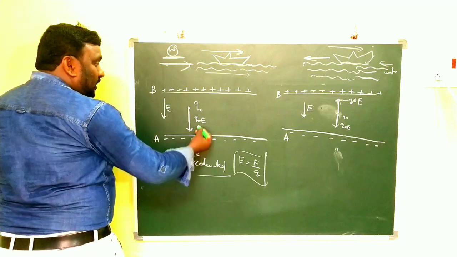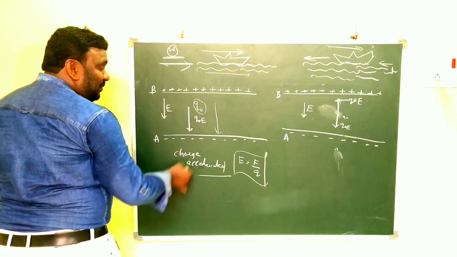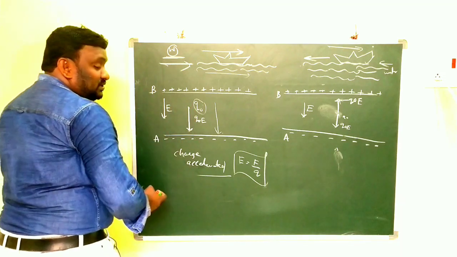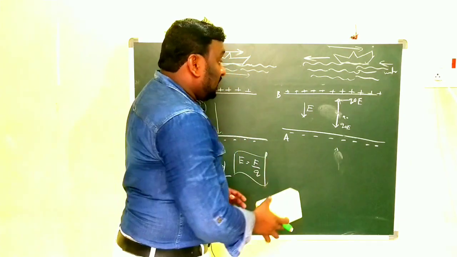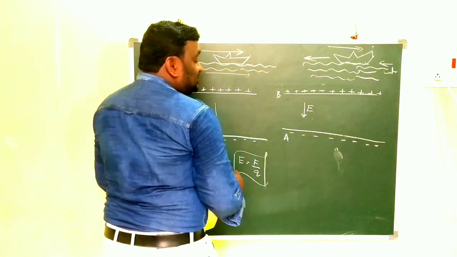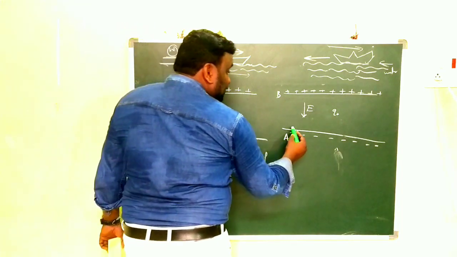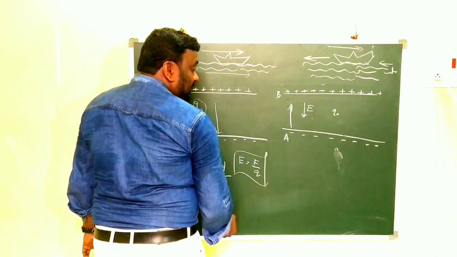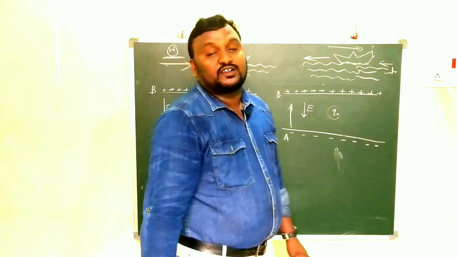What I told you: if we keep some Q0 charge, it will obviously go towards the negative terminal. Why? Because this is the positive charge and this is the negative charge, so obviously they should be attracted together. Clear? But if you want to move the same Q0 charge from A to B, while the electric field is B to A, we have to do some work.